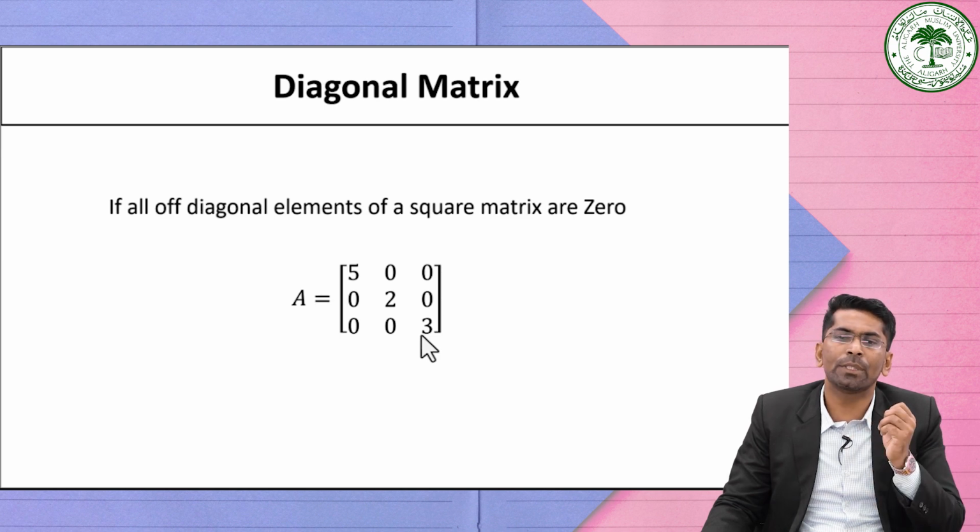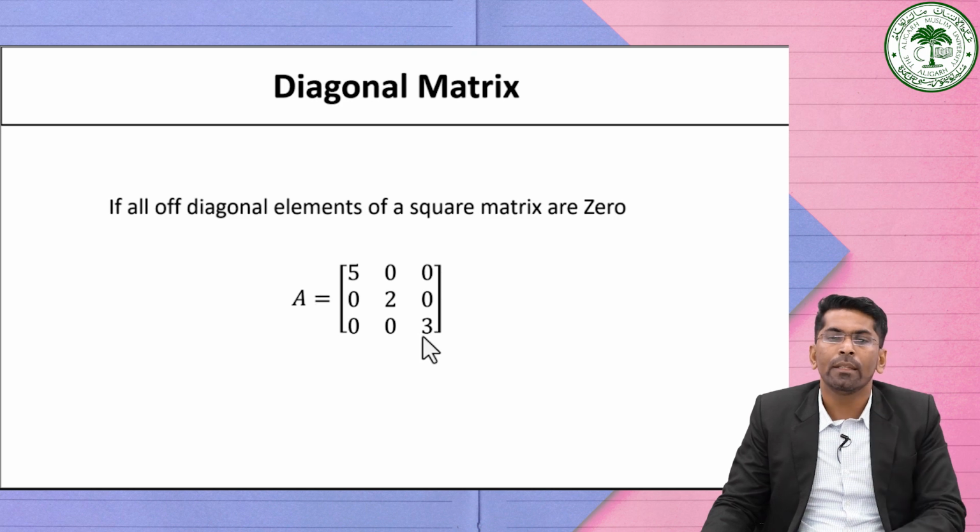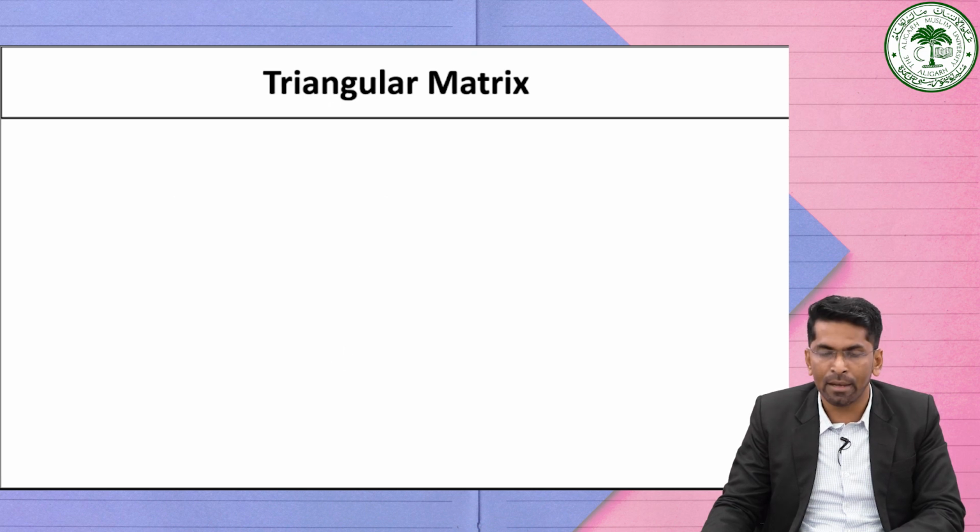The most important thing you have to note down is that a diagonal matrix is always a square matrix. And a matrix can have only one diagonal. See, only one diagonal, and the non-diagonal elements of this matrix are 0. So such a type of matrix is known as a diagonal matrix. Now we have another one, that is the triangular matrix.